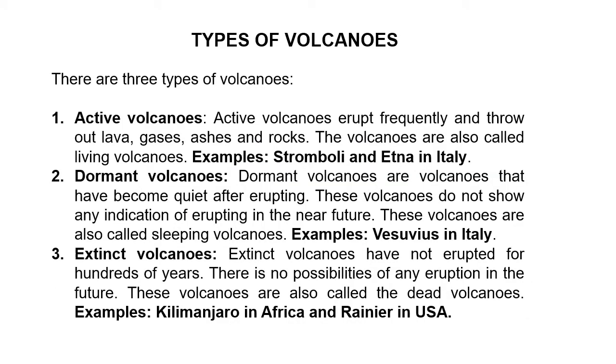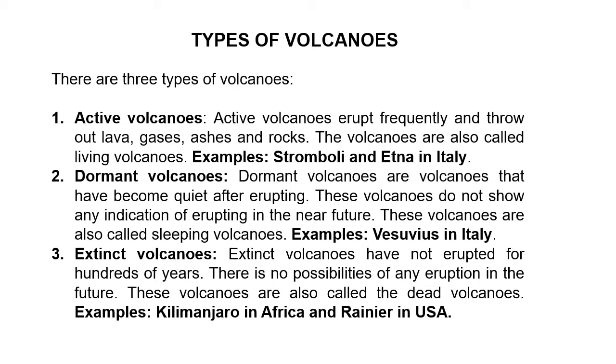Now, there are three types of volcanoes: active volcanoes, dormant volcanoes, and extinct volcanoes. What are active volcanoes? Active volcanoes erupt frequently and throw out lava, gases, ashes, and rocks. They are also called living volcanoes because anytime they can erupt. Examples I have given: Stromboli and Etna in Italy.